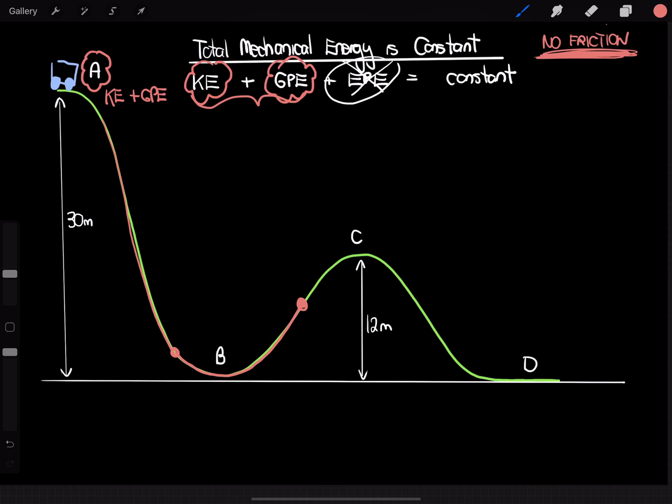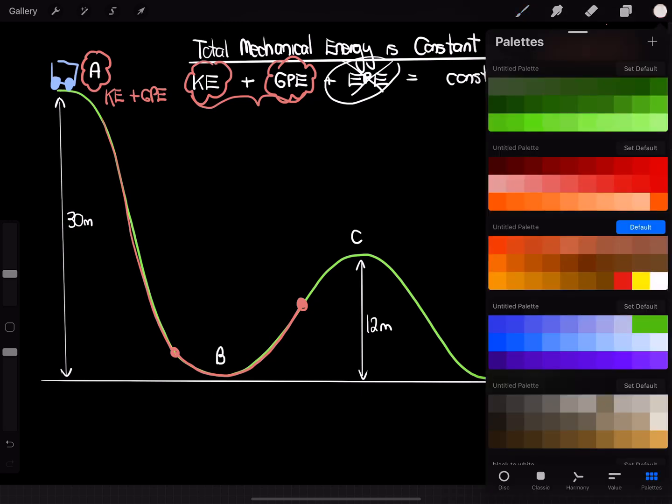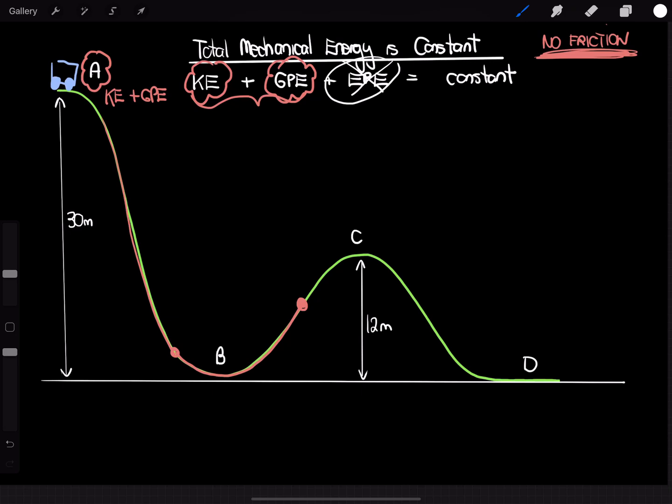Now, let's do an actual worked example. Let's say that our roller coaster here is 200 kilograms, and at the very top of the roller coaster, it's at rest. We want to find out its speed at the bottom of the roller coaster here at B. Then, as it climbs up this little hill here, what's the speed at position C, and finally D.